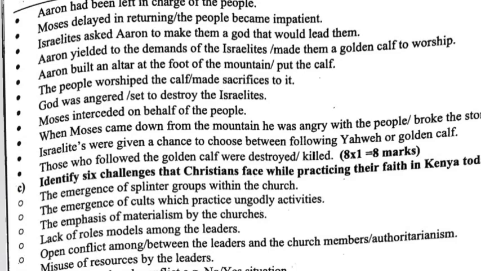Aaron built the altar at the foot of the mountain and put the calf. The people worshipped the calf and made sacrifices to it. God was angered and was set to destroy the Israelites. Moses interceded on behalf of the people. When Moses came down from the mountain, he was angry with the people and broke the golden calf. The Israelites were given a chance to choose between following Yahweh or the golden calf. Those who followed the golden calf were destroyed. That is, they were killed.